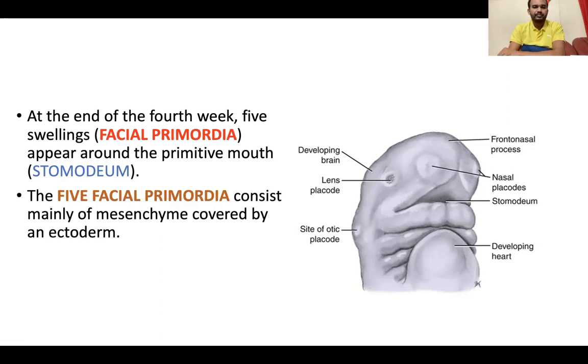The five facial primordia consist mainly of mesenchyme covered by the ectoderm. So all of these are covered by ectoderm, and they consist mainly of mesenchyme.